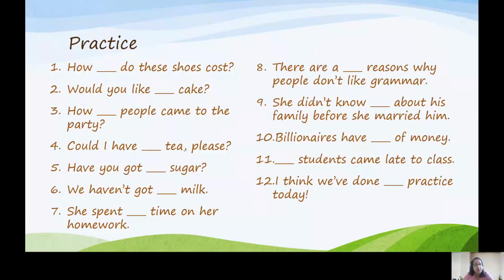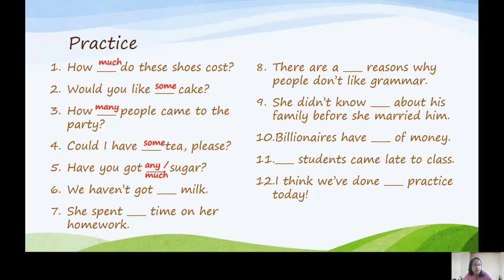So, number one, how much do these shoes cost? It's referring to money, how much money. So it's uncountable. Would you like some cake? It's an offer and a question, so we use some. Many people came to the party. People are countable, so we use many. Could I have some tea, please? Again, this is a request, so we use some in the question.